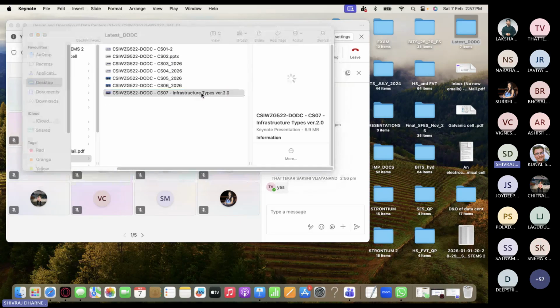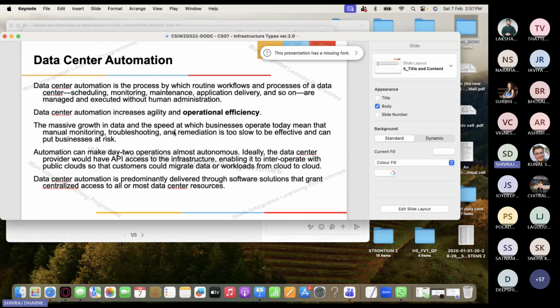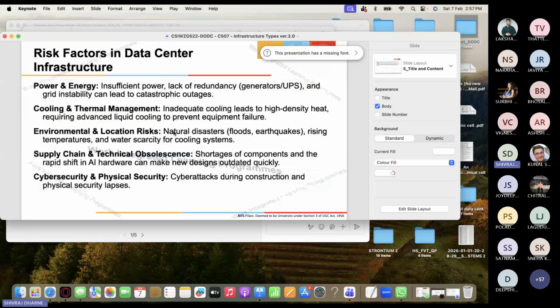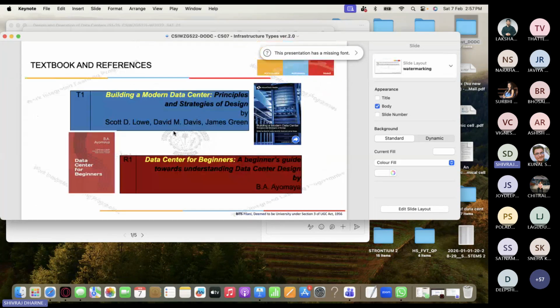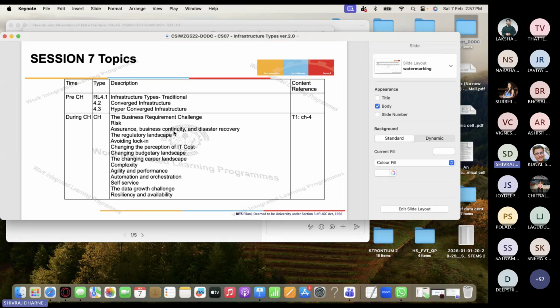So in the seven, finally we will close it with the case study. This is a big presentation, but I will rush through it because a lot of things are very easy and simple. We talked about this, and these are the seven topics. We have to understand what the infrastructure types are, traditional versus converged.